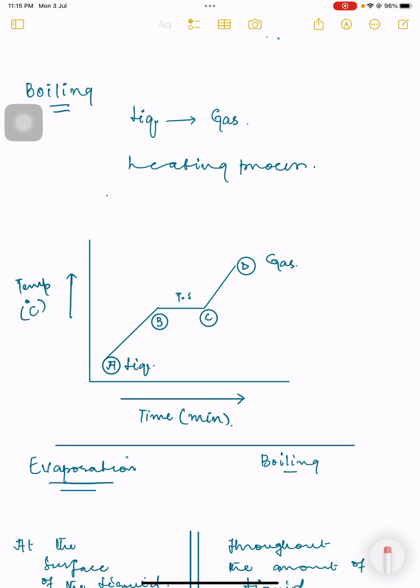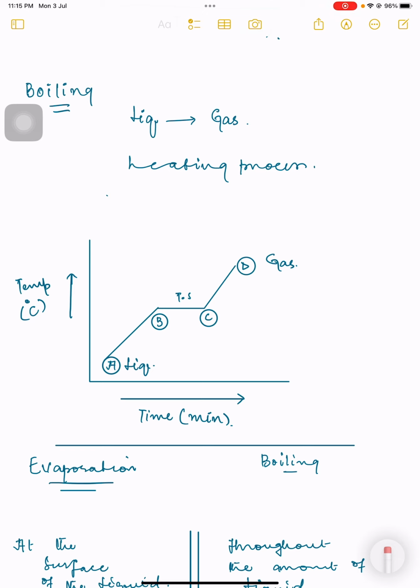Guys, what is the boiling point of water? H2O is the formula of water, whereas water's boiling point is 100 degrees Celsius. So it is 100 degrees Celsius whether you are in New York, Dubai, or in Pakistan. So it will remain the same. Okay, so remember that when we are talking about boiling and evaporation, there are a few differences between the two.